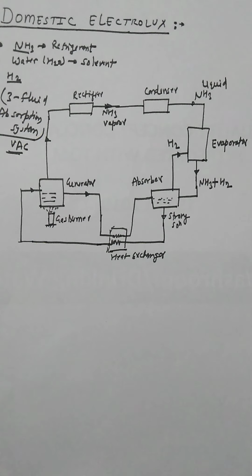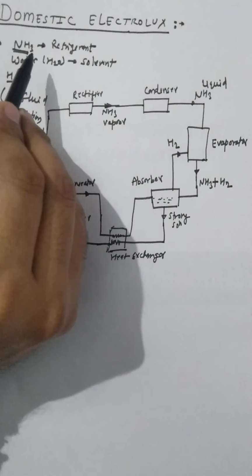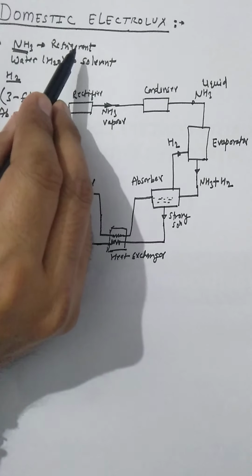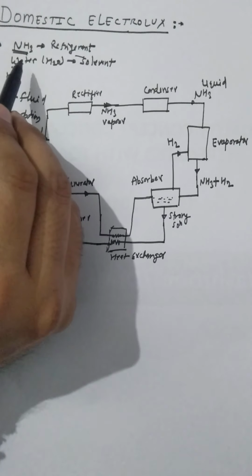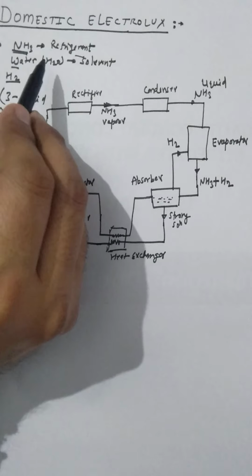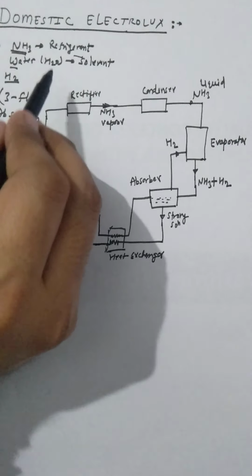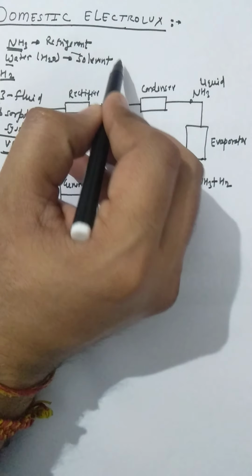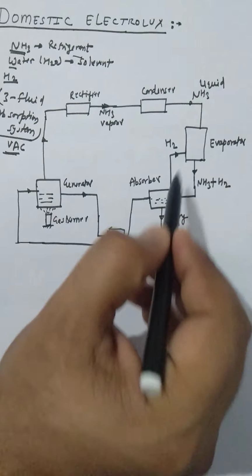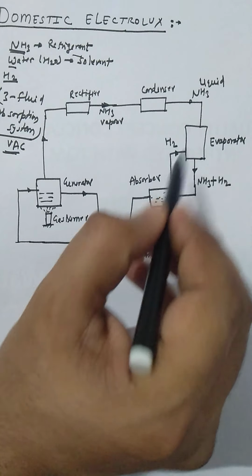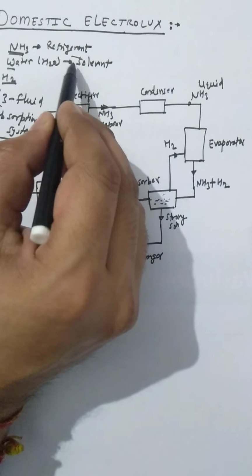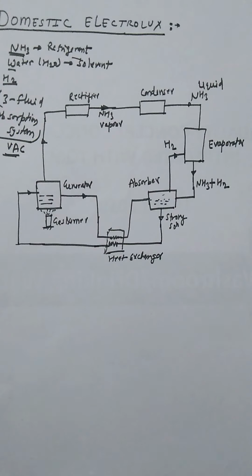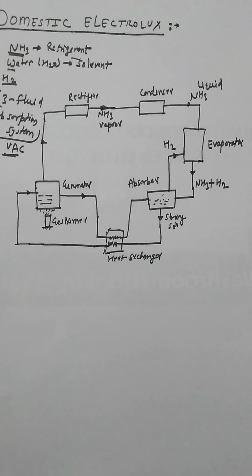The three fluids used in this system are ammonia, used as refrigerant, water, used to increase the absorption rate of ammonia, because water is the only substance which can highly absorb the ammonia.